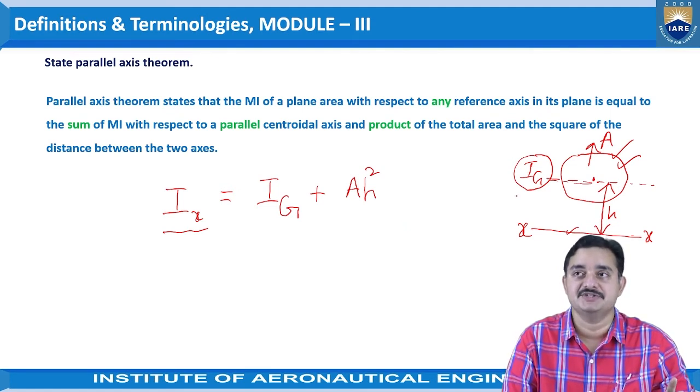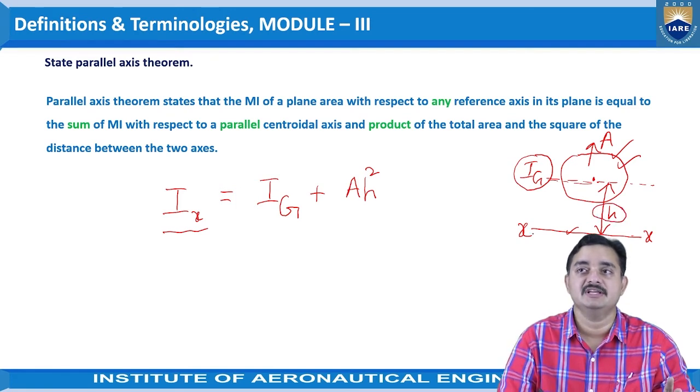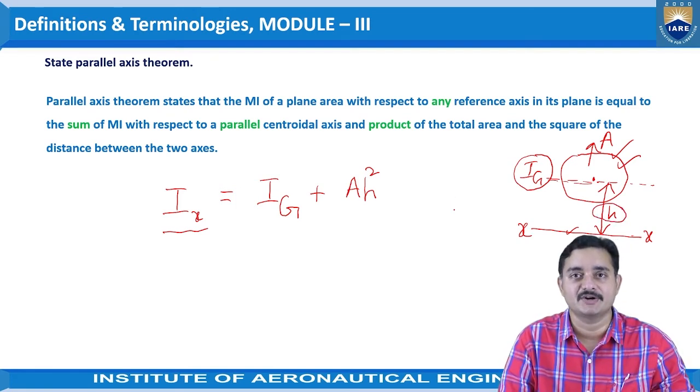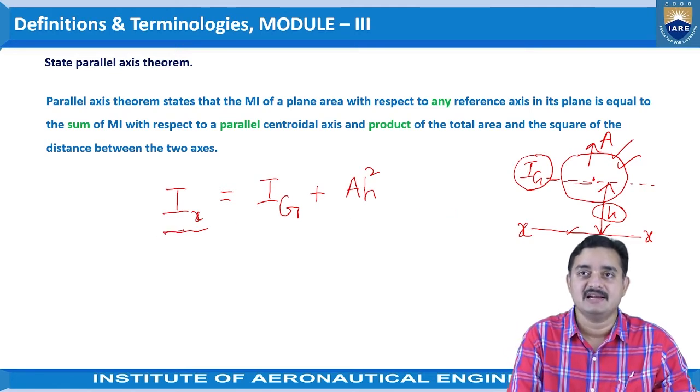So that is h. This is the distance between the reference axis and the centroidal axis. So in this way, the parallel axis theorem statement is given.